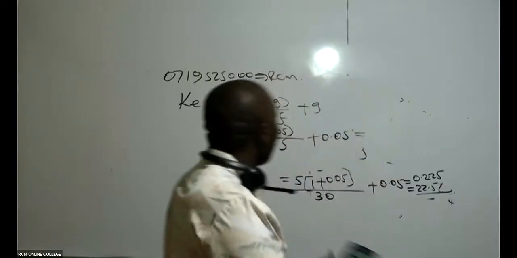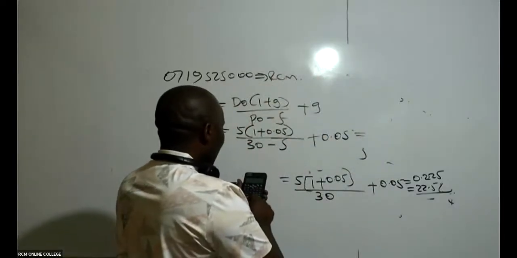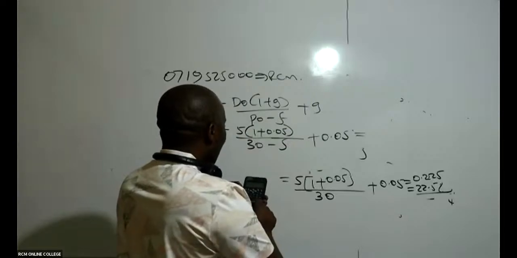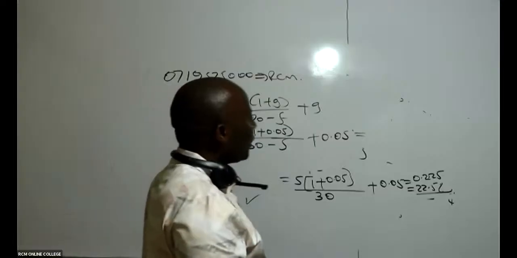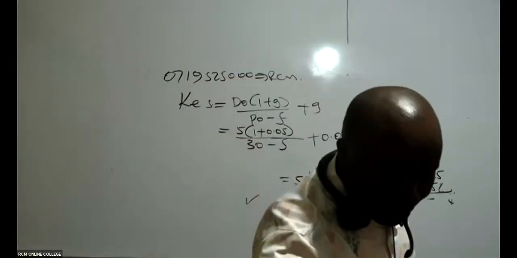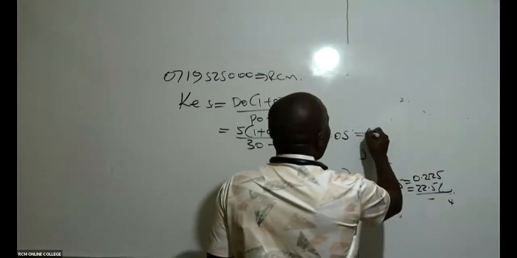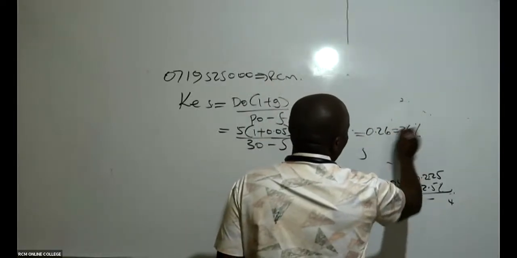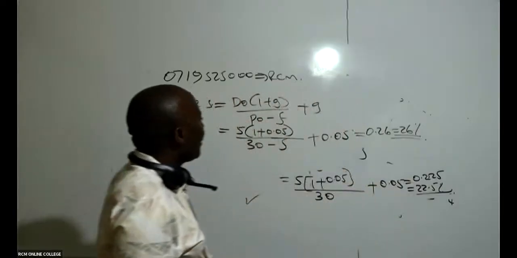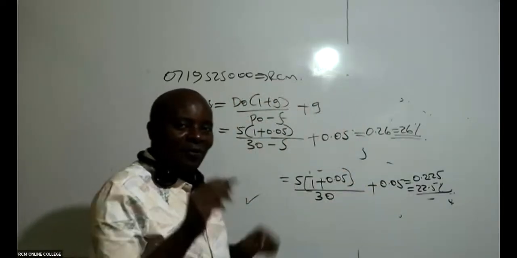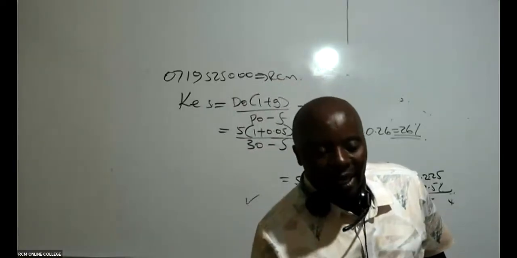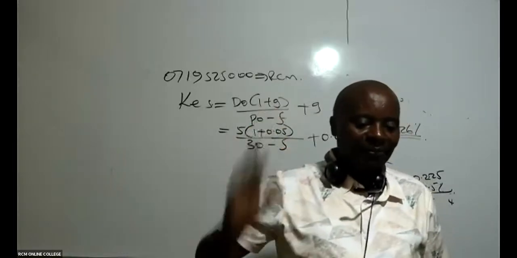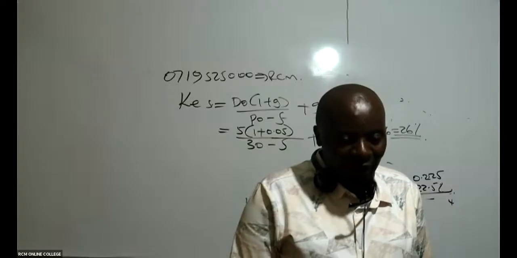So then you take your calculator, and you say 5 times 1.05 divided by 25. You say equals, and then you say plus 0.05 equals. I'm getting 26%, 0.26, which is the same as 26%. So is this clear, ladies and gentlemen? Because for me to be able to get this WACC, I must get cost of equity, and I must get cost of what here? Debt. So up to here, is it clear? Very clear. Thank you very much.